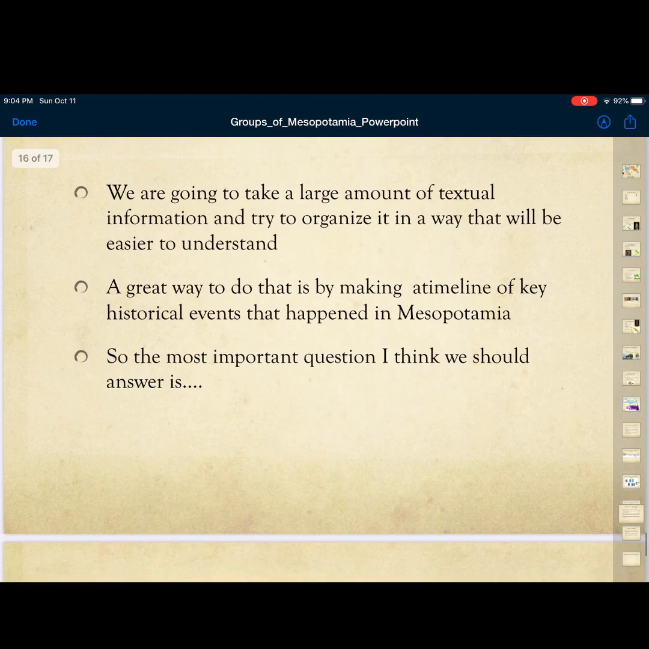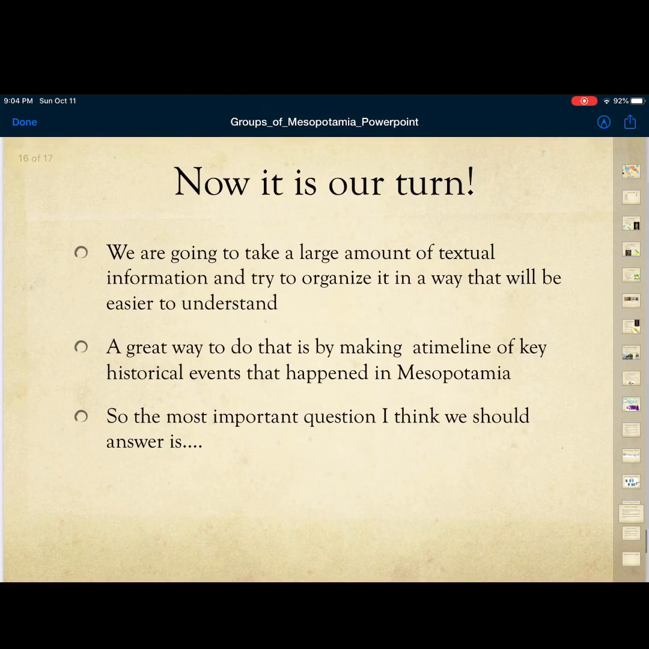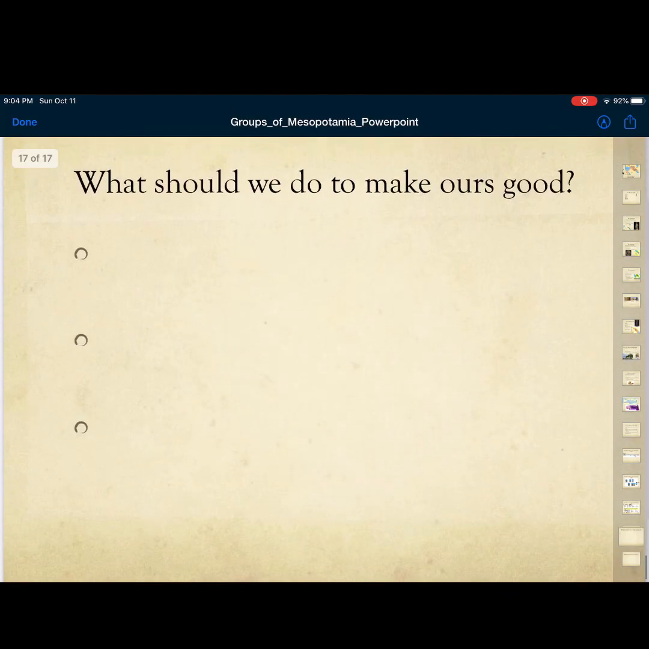And that's awesome because what we're going to do next is we're going to take a large amount of textual information, meaning a whole bunch of words, and we're going to try to organize it in a way that'll be easier to understand. And the way that we're going to organize it is by making a timeline. So we're going to make a timeline of key historical events that happen in Mesopotamia. And before we do that, I think the most important question we should answer is, what should we do to make ours, meaning our timelines, good, right?